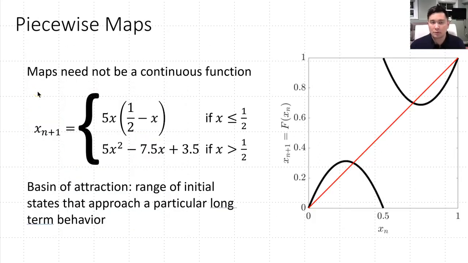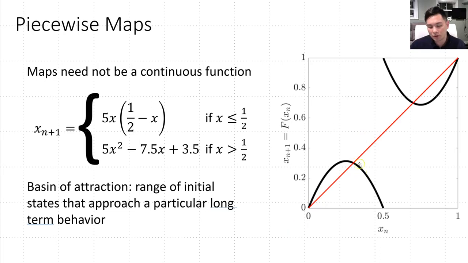The maps that we've discussed so far have been what we would call continuous functions. It's a simple equation where you do the same equation regardless of the value. An alternative is what's called a piecewise map. A piecewise map is sort of like an if or else if statement, and you will certainly use those in how you code up these problems. In this case, we would use a particular function if our value of x is less than a half, and that would be this parabola here. Or we would use this equation if our value of x is greater than 1/2, and that's this parabola up here. Just by looking at this map, we can see a couple of things.